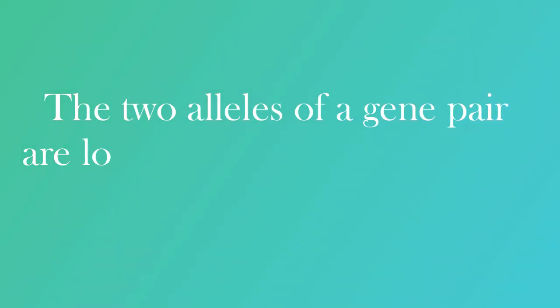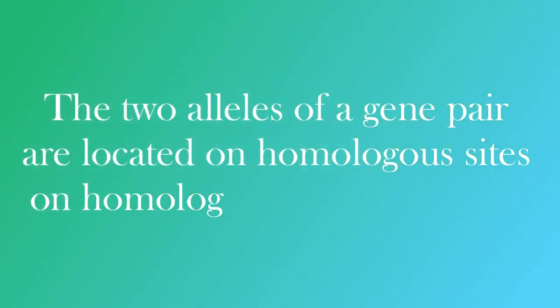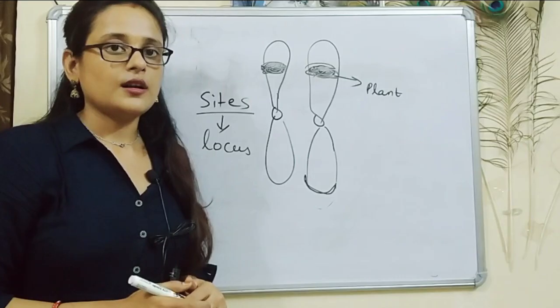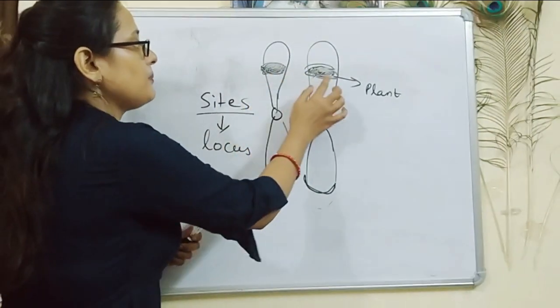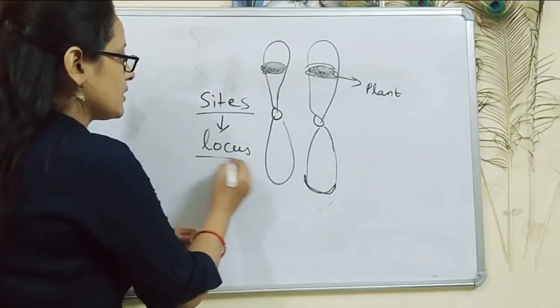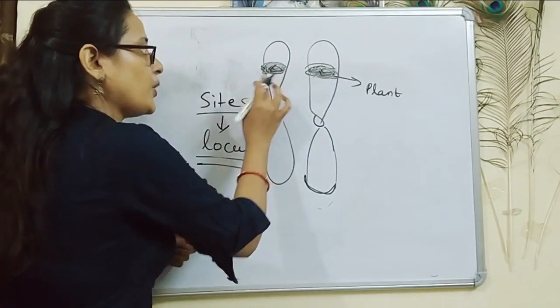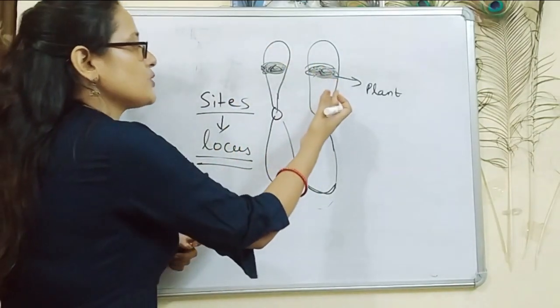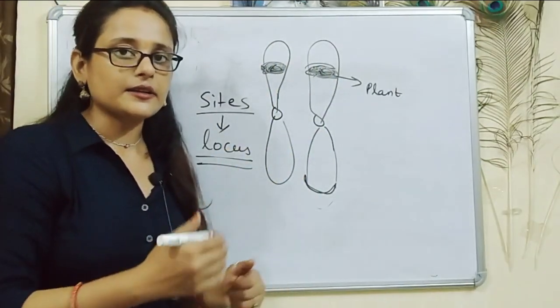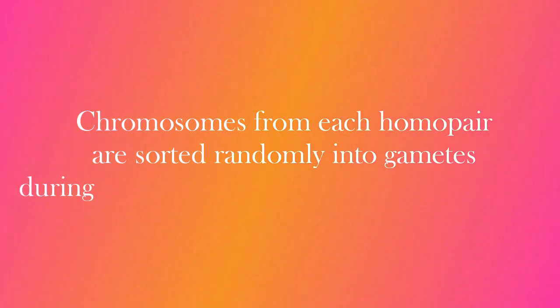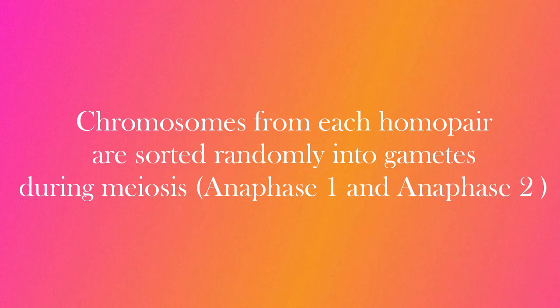The next point is the two alleles of a gene pair are located on homologous sites on homologous chromosomes. The second point means the alleles are present on homologous sites, which means locus. This locus is homologous to this one. That is, these both positions or points have the same gene or the same types of alleles which work for the same character. The next point is chromosomes from each homologous pair are sorted randomly into gametes during meiosis, that is anaphase 1 and anaphase 2. The meaning of sorted is arranged over here.